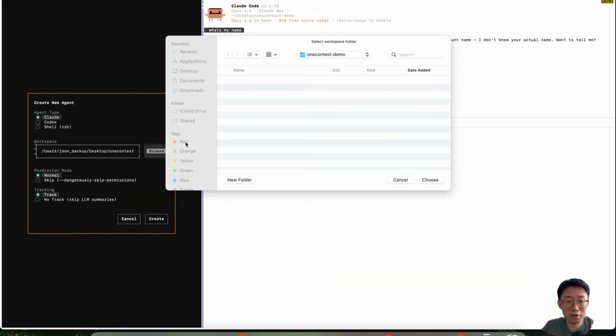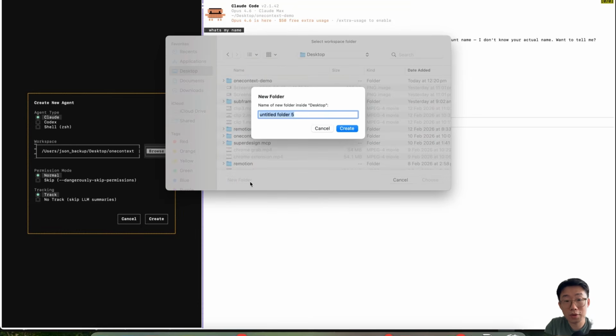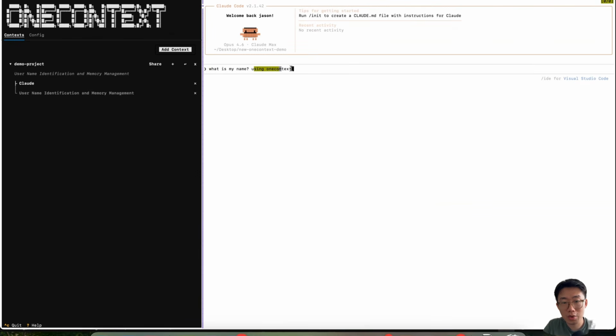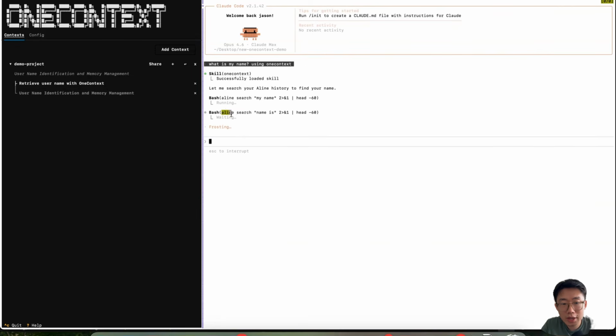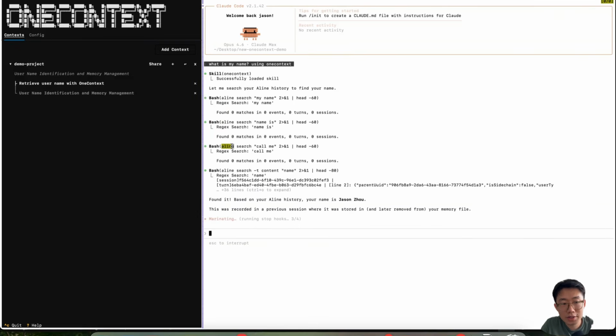And this time, I will even try something new. I'm going to add a new folder called new oneContext demo. And I will ask it, what is my name using oneContext? And you can see it start running command line align search. Align is a company behind oneContext, and it is basically doing the search in memory and return back information. My name is Jason. So you can see it is totally across different folders, but it is still able to share the same information. And what's really cool about this one, you can imagine, is you can use the same mechanism in getting agents to explore totally different directions, but still share the same memory about what's going on.